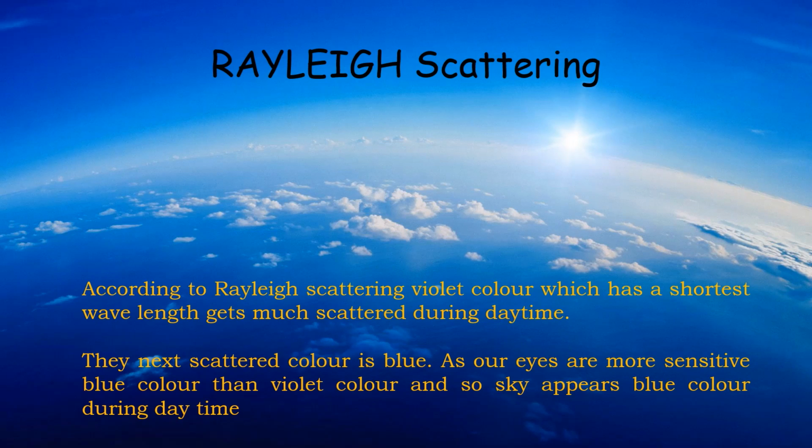According to Rayleigh scattering, violet color, which has the shortest wavelength, gets scattered the most during daytime. The next scattered color is blue, and as our eyes are more sensitive to blue than violet, the sky appears blue during daytime. This is the reason the sky appears blue, which means the shortest wavelengths get scattered the most during daytime.